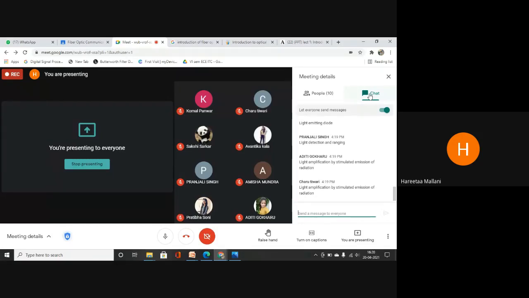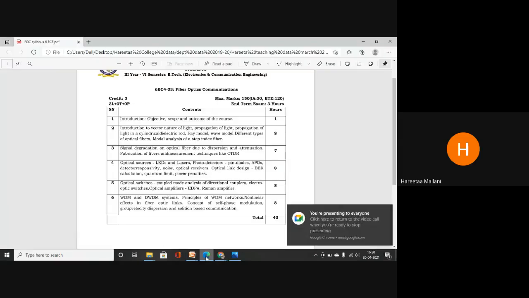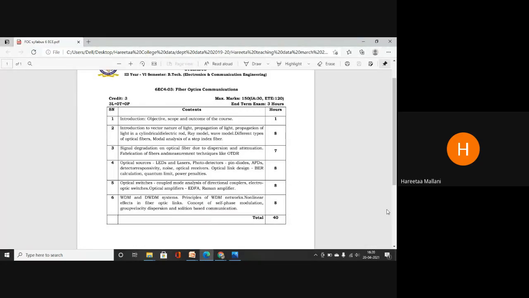Light amplification by stimulated emission of radiation. Okay, laser. These two are the sources which will produce light energy. After getting the light from these optical sources, it will be communicated to the optic fiber. The fiber will be used here, and that light will be fed into that fiber. While this light propagates from source to optic fiber, there exist some losses.